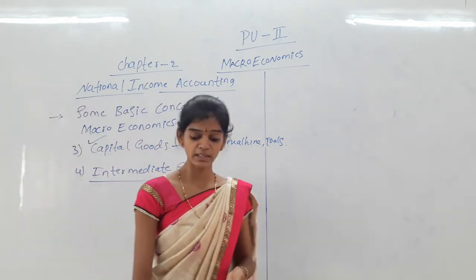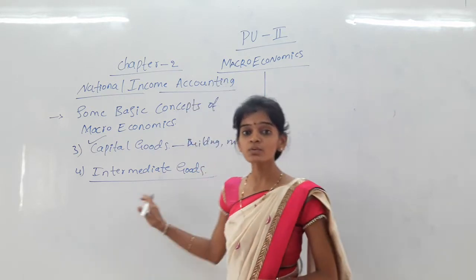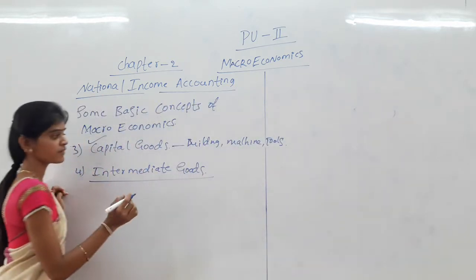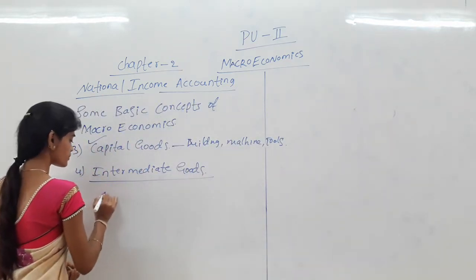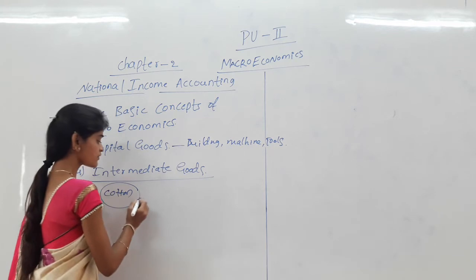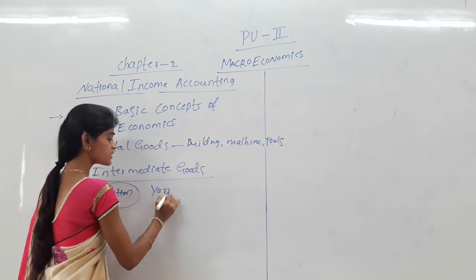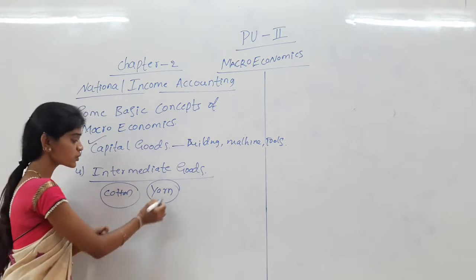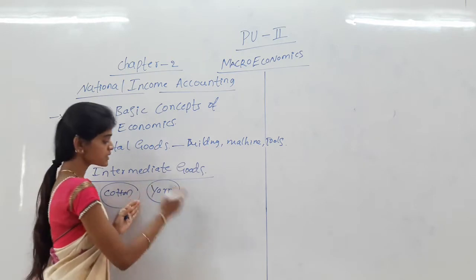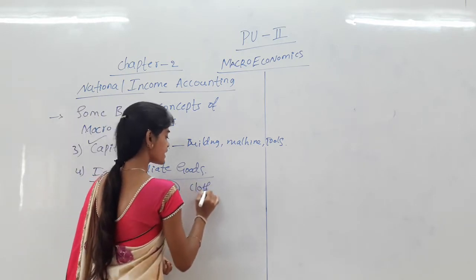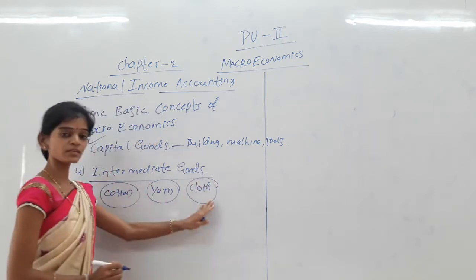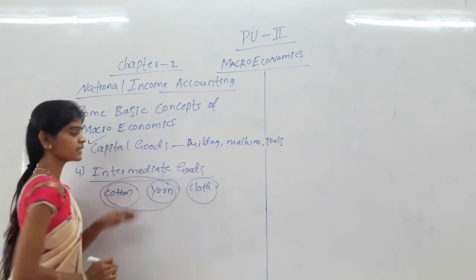Intermediate goods are the goods which are used in converting into the final goods. Like the example already said: a farmer produces cotton, which is an intermediate good, and sells it to the spinning mill. In the spinning mill, cotton is converted into yarn, which is also an intermediate good. The spinning mill then sells the yarn to the textile mill, where yarn is converted into cloth. So cloth is the final good, and these inputs are intermediate goods.